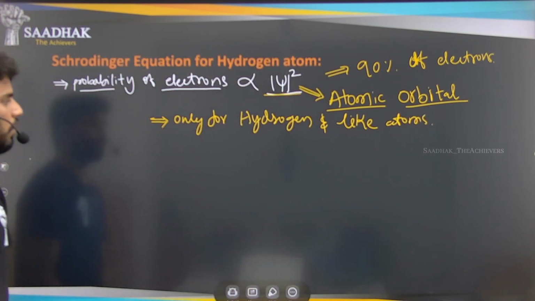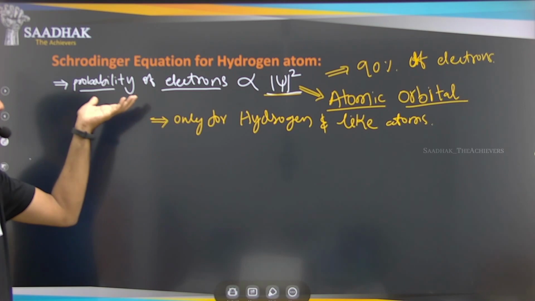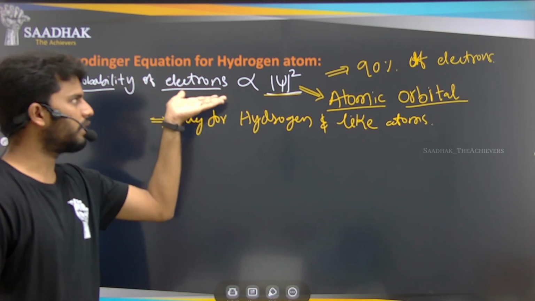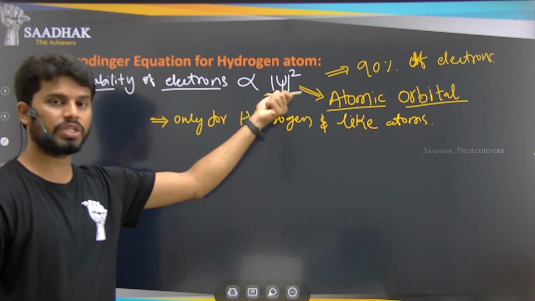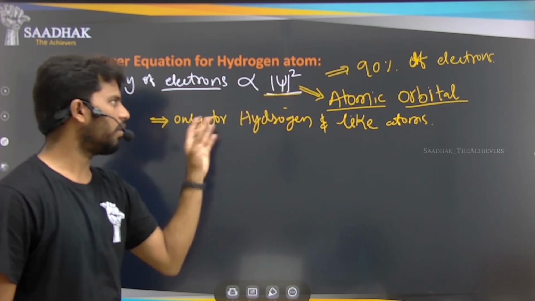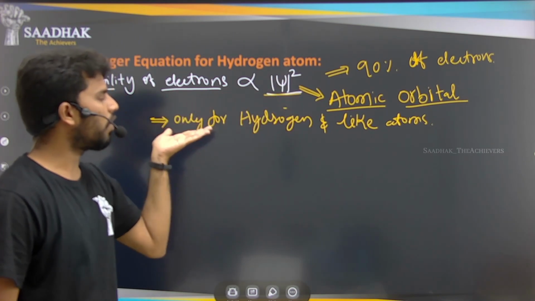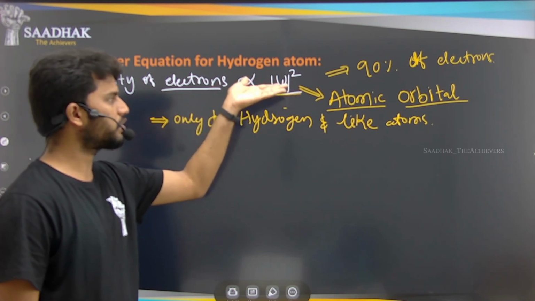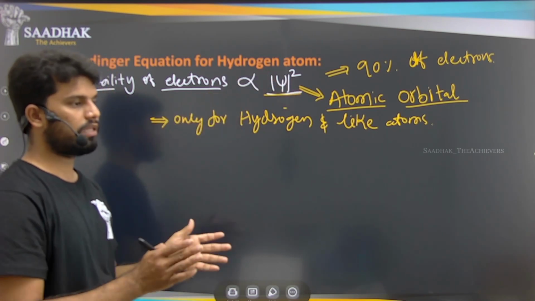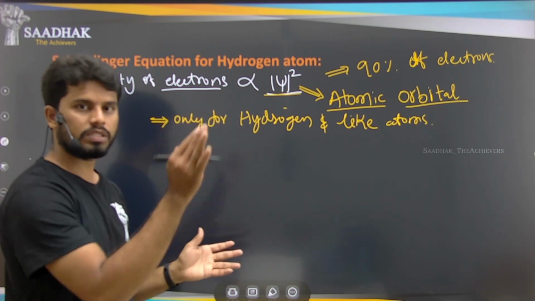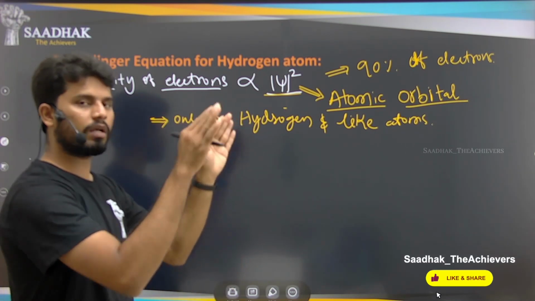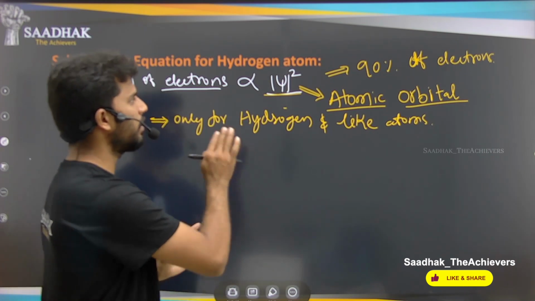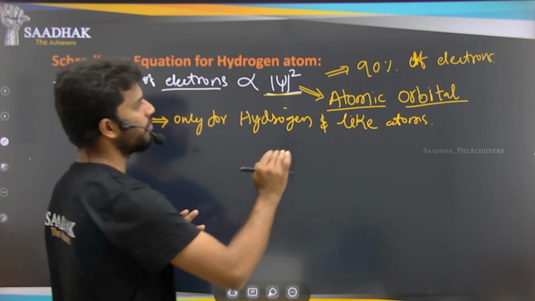Here we said that the probability of finding an electron is proportional to psi square. Psi is the wave function, so the square of the function gives us the probability of finding the electrons. At the place where the most electrons are likely to be found, that will give us the atomic orbital.